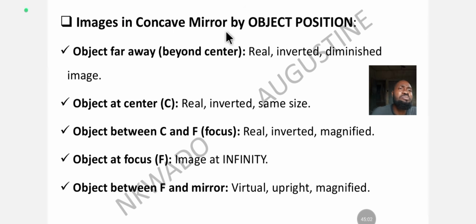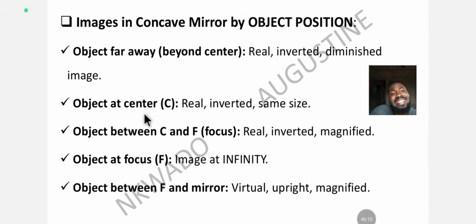Now let's look at the image in concave mirror by object position. Okay, we are describing it with object position now. So try all your best to learn the ones you can learn here, especially this infinity. JAMB, they repeat this infinity like 2-3 times inside JAMB past questions. So the object far away, that's beyond the center of curvature, or it can be center of curvature. Object placed far away beyond the center, the image is real, inverted, diminished. That's what it forms, just like what we explained when we were treating this concave mirror. It's real, inverted and diminished.